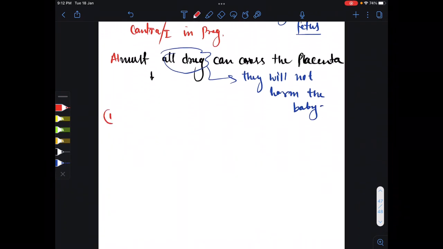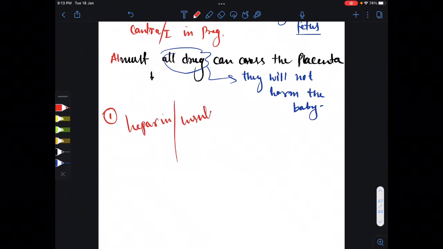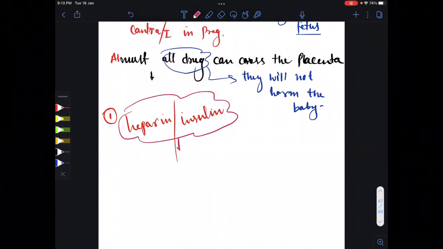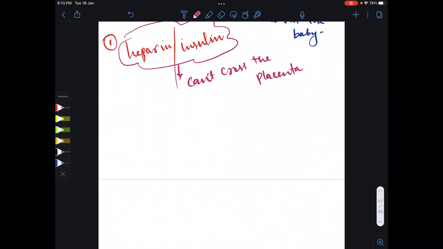So the first point which you should remember: those drugs which can't cross the placenta, we can give in pregnancy. So heparin and insulin. These drugs can't cross the placenta, so it means we can give these drugs in pregnancy. For example, if any female has diabetes, we can prescribe insulin, like in type 1 diabetes.